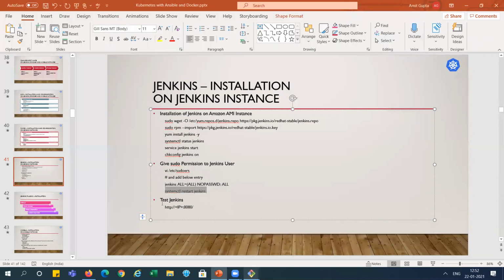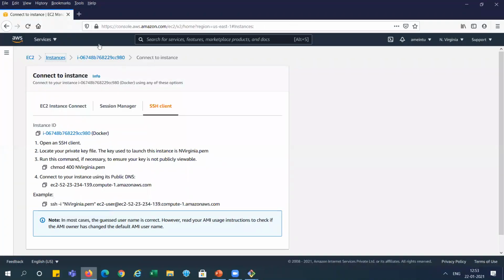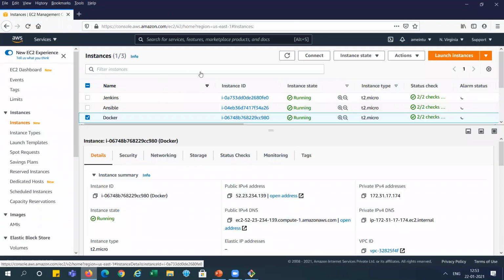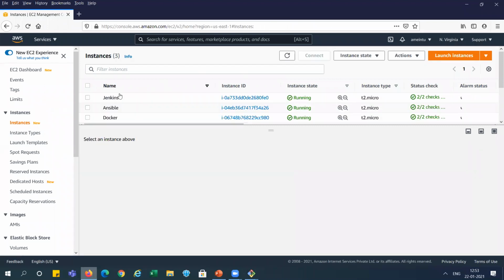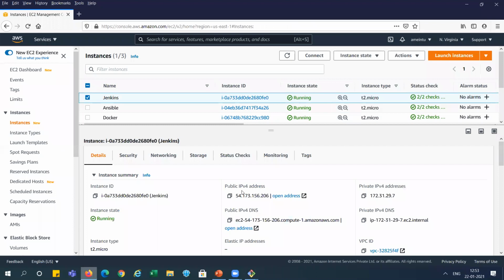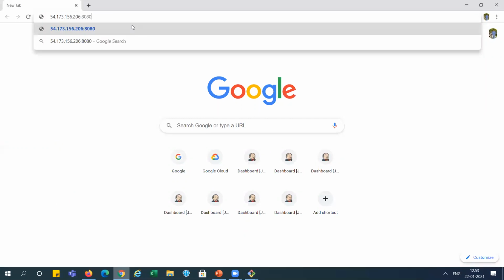Okay. Now we're done. Now we need to test Jenkins, right? So we'll open the Jenkins URL over here, and this is the public IP on port 8080. We can see here in the instance section, the Jenkins public IP is this one. We got it here. I'm copying it and opening a new browser. Port 8080. And I've selected all ports open, so we will not face any issue with the port opening here, right?